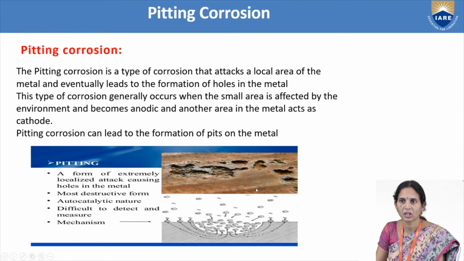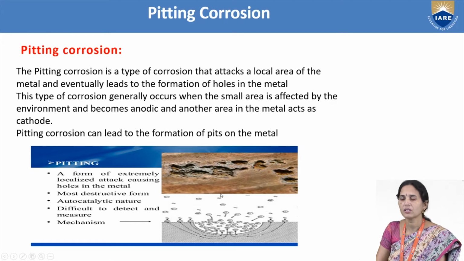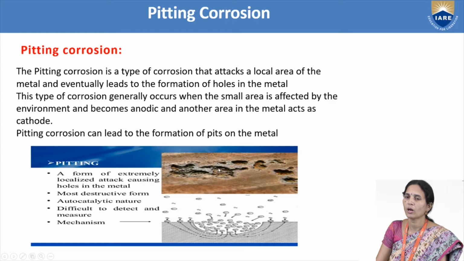For example, you take one iron metal. On the surface of the iron metal, iron oxide scale will be formed. If that scale has some crack, that cracked part will act as anode and the rest of the part will act as a cathode. That cracked part, where the anode part is there, will undergo oxidation reaction, that part will undergo corrosion, and the remaining part of the iron metal will act as a cathode.